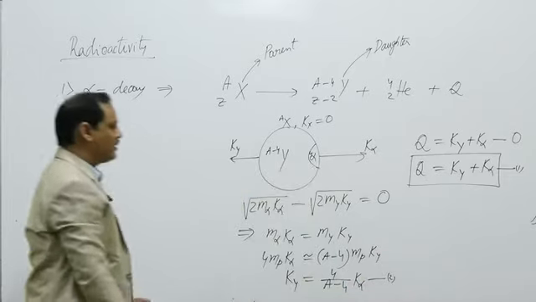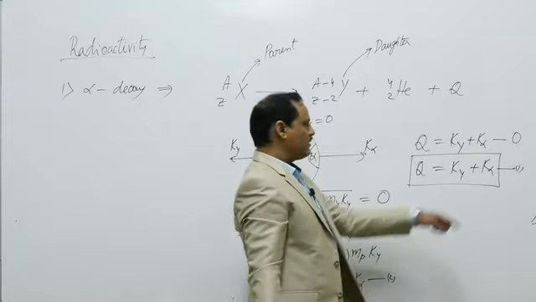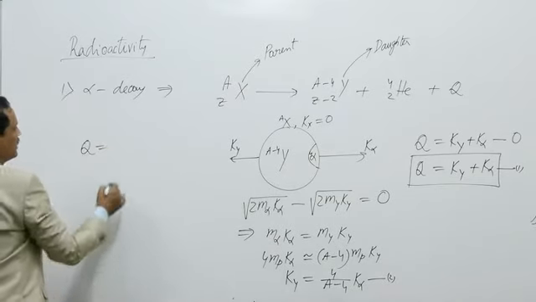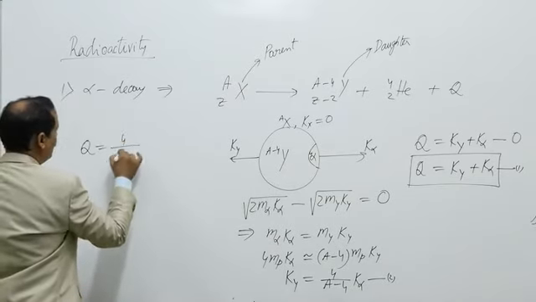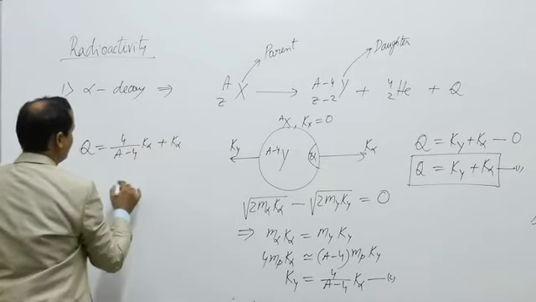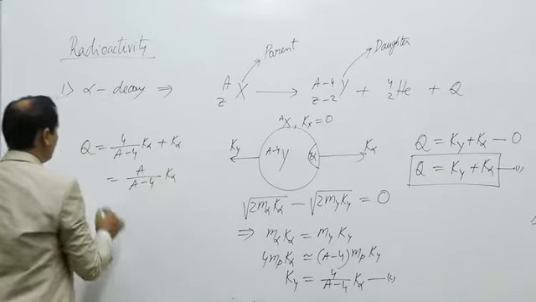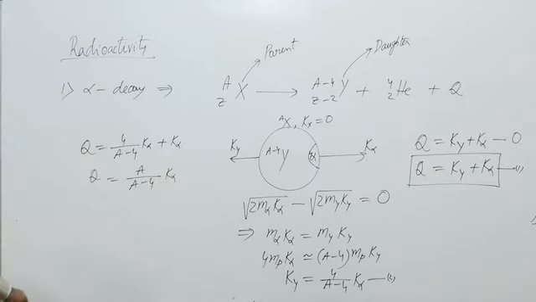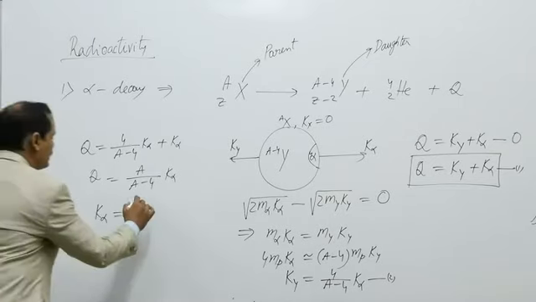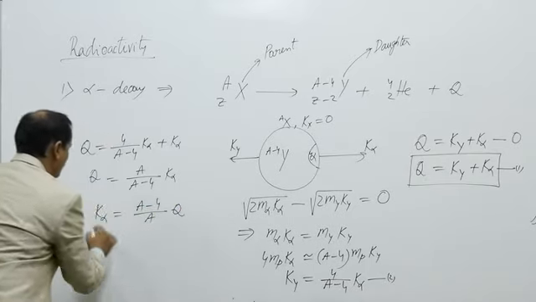This is the second equation. Using the second equation in the first, I can write Q is equal to 4 upon A minus 4 K alpha plus K alpha, or A by A minus 4 K alpha, that is equal to Q. So the kinetic energy of alpha particle K alpha is A minus 4 upon A into Q.